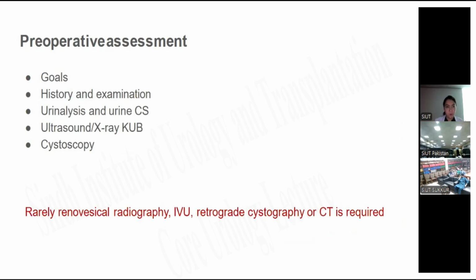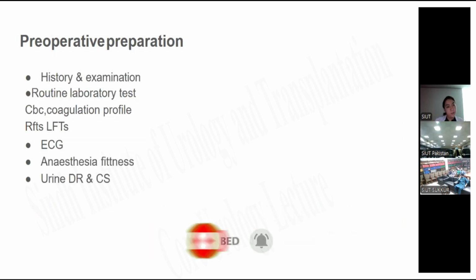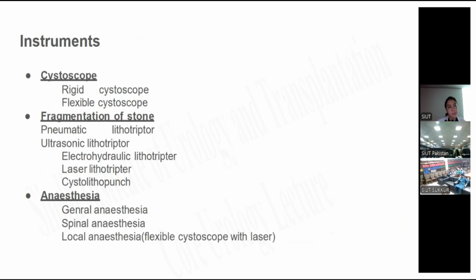Preoperative assessment is all the same as we discussed previously: history, examination, labs, urine analysis, ultrasound, X-rays. Preoperative preparation is the same. Instrument: we use a cystoscope, which comes as rigid and flexible. Fragmentation of the stone is by pneumatic lithotripter, ultrasonic lithotripter, electrohydraulic laser, and cystolithopunch. It can be done under general, spinal, or local anesthesia. Flexible cystoscope with laser.